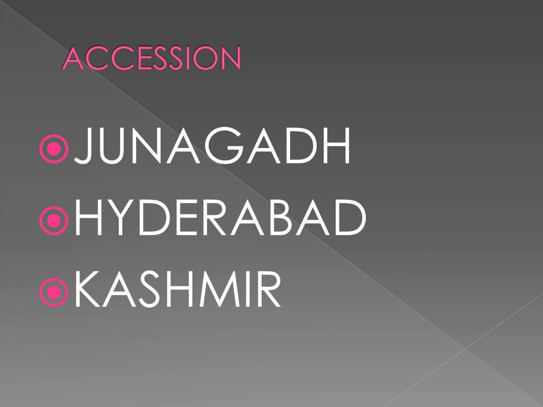The instrument of accession was signed by Kashmir as well as India. According to that agreement, special provision was incorporated in the Constituent Assembly for matters relating to Kashmir administration.